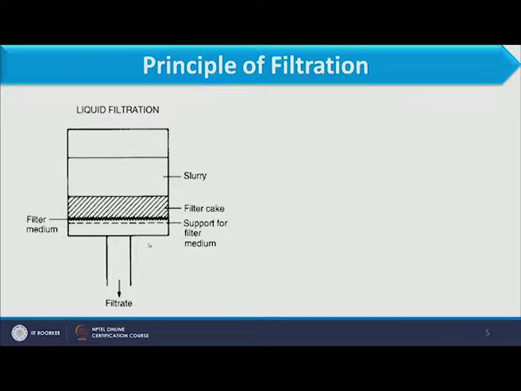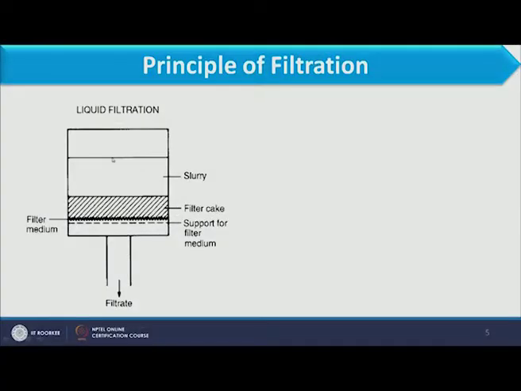First of all, we should see what are the different components in a filtration system we have to consider. First, we have to take the filter media through which slurry should pass, and then that filter media should stay over some support.